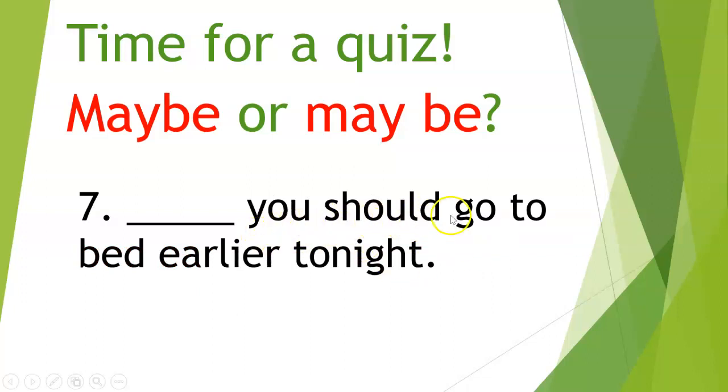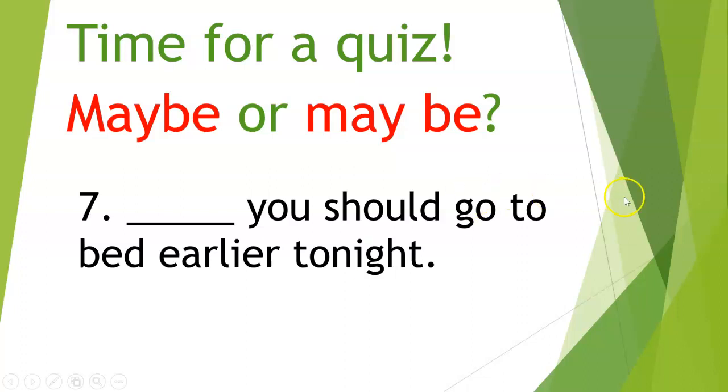Blank, you should go to bed earlier tonight. Okay, I'll give you 5 more seconds and then we'll take a look.